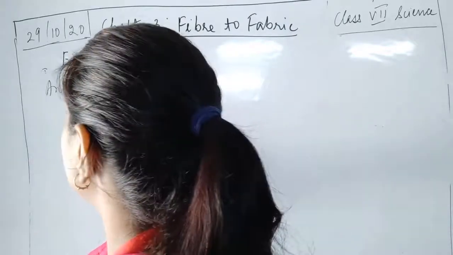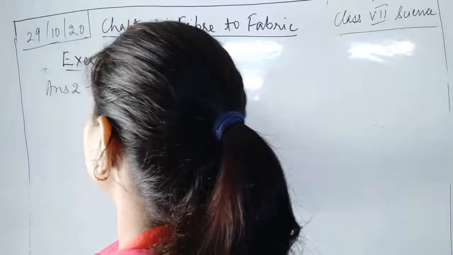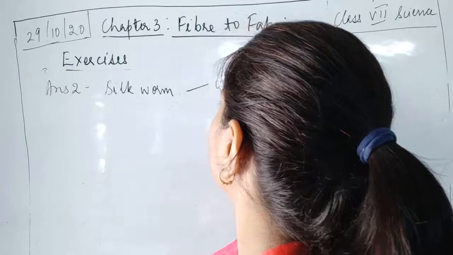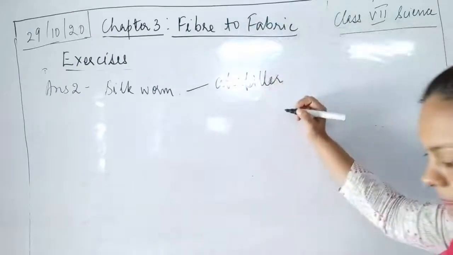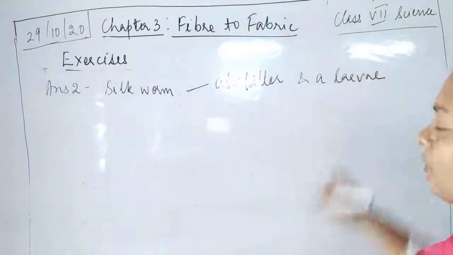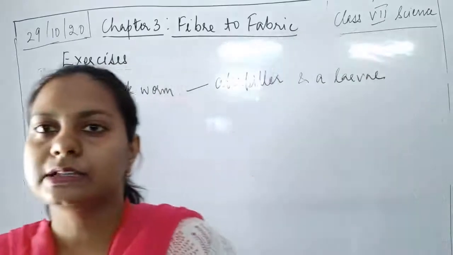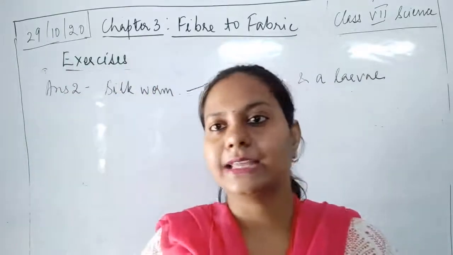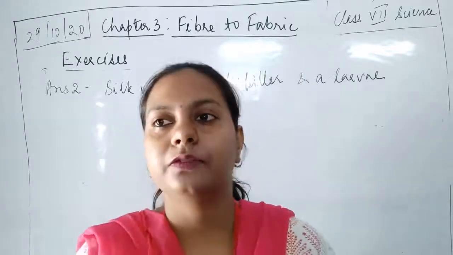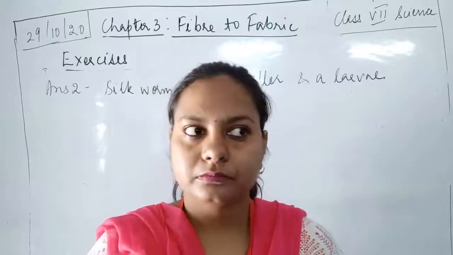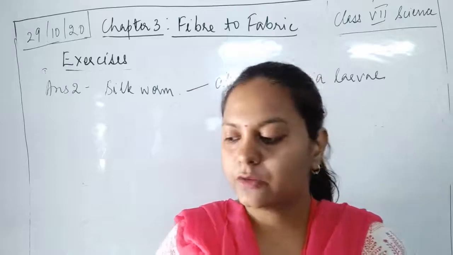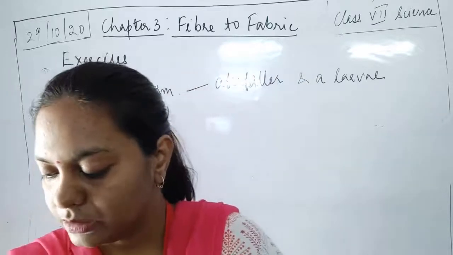The silkworm is both a caterpillar and a larva, because we have seen that in the life cycle of the silk moth, the larval stages are present, and these larval stages help in the formation of the various stages, and at last the adult silk moth will be formed. So this is the second question.